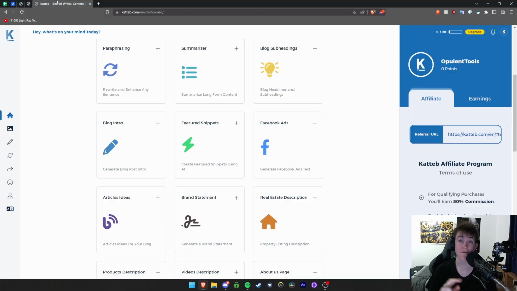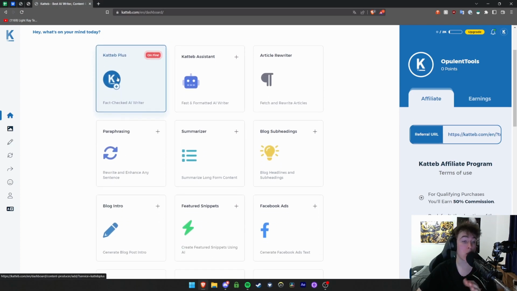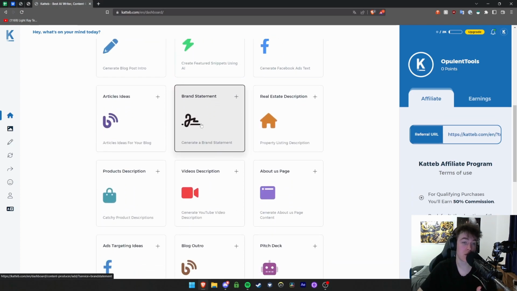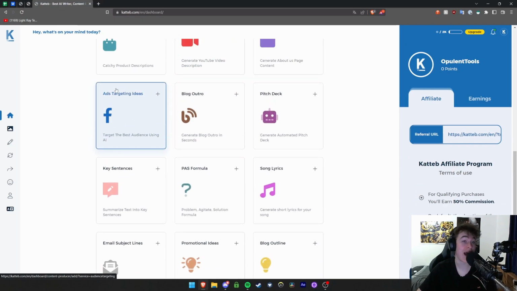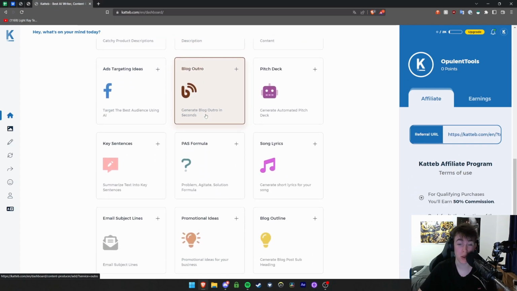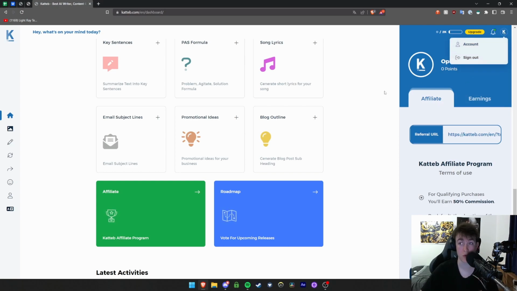So Katteb is a fact-checked, localized and real-time AI generator or AI writer. As you can see, here we are on the main homepage and we have a very simple prompt where we're able to put in a prompt for what we want an article to be created, along with a few other options that they have for different types of things that you may want to generate. So you have ads for Facebook, you have YouTube video descriptions, you have lyrics for songs, and then on the left we have our taskbar, and on the right we have our affiliate and earnings page, and then all of our profile options at the top right as well.